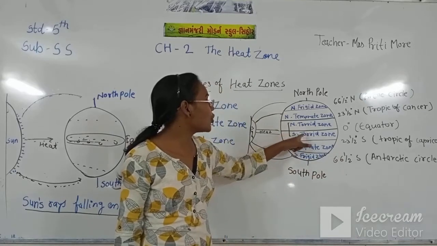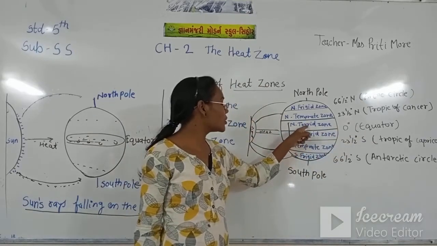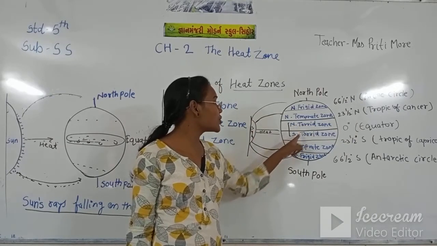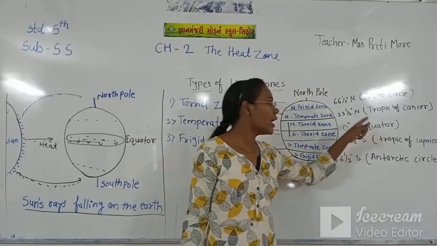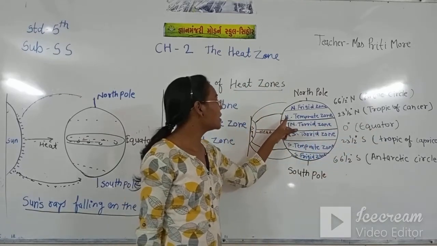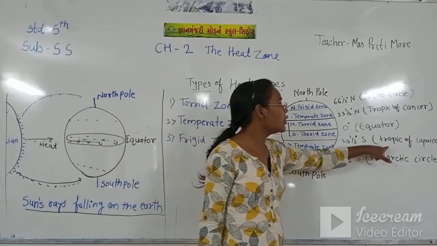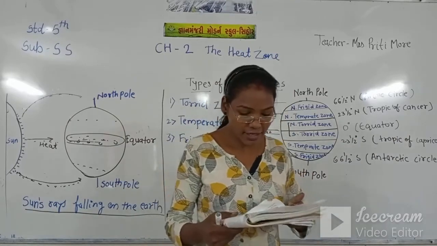As we have seen, the torrid area is called the equator. This torrid zone, the north torrid zone and south torrid zone, both are called the equator. Like that, the north temperate zone and south temperate zone are called the tropic area, the Tropic of Cancer area.